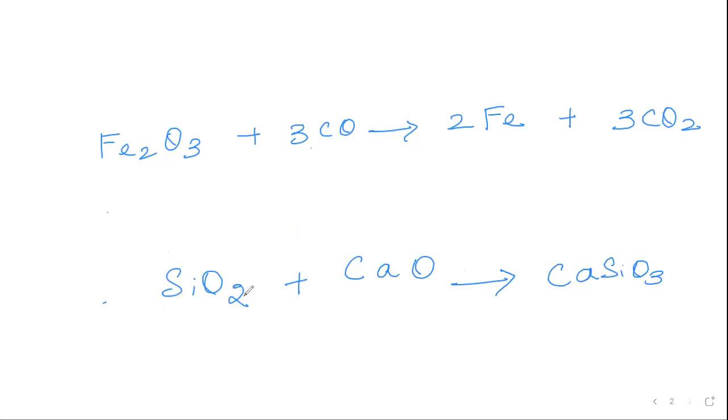This SiO2 is the gangue present in this ore. Gangue means unwanted impurity, and I have to remove this. To remove this gangue, I use a substance called flux, which is going to be CaO. Since this SiO2 is acidic in nature, I go for a basic flux, which is CaO. They both combine together to give us CaSiO3, which is the slag. So you can say that gangue plus flux gives slag. These are the reactions that take place in the extraction of iron.